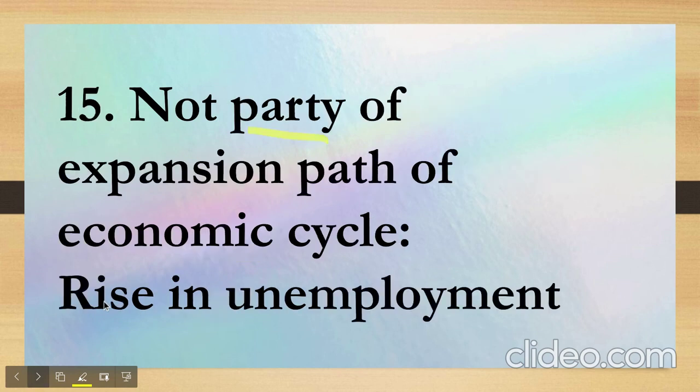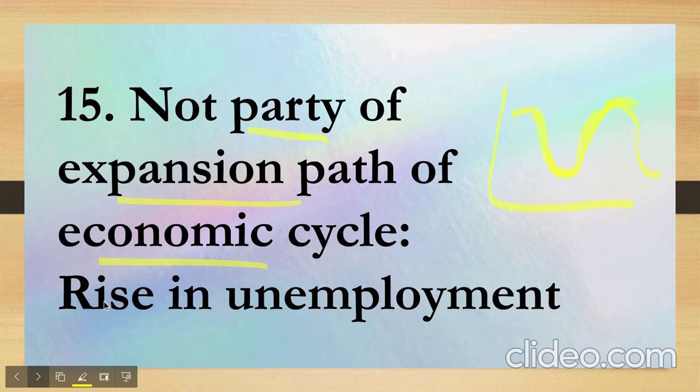Now not okay, so it's not part, I'm so sorry over here. It's not part of expansion, part of economic cycle. So expansion part means if you see over here, this is a typical example of business cycle. This you can see is the contraction part. This is the trough. Then we have the expansion part and the peak.